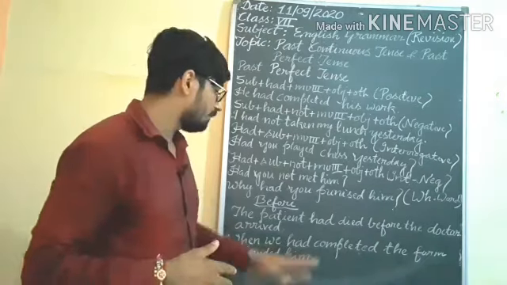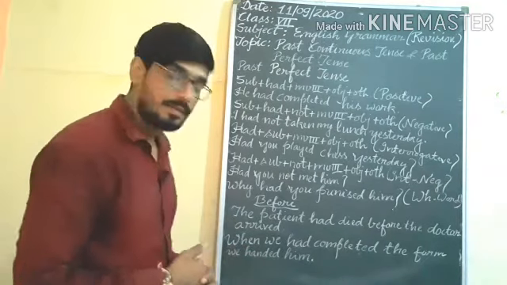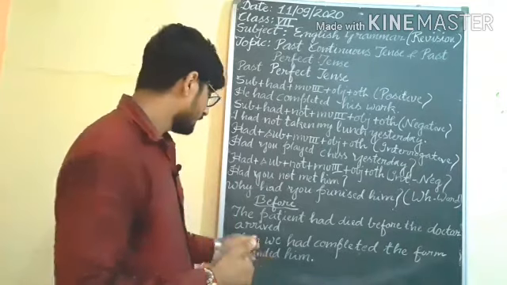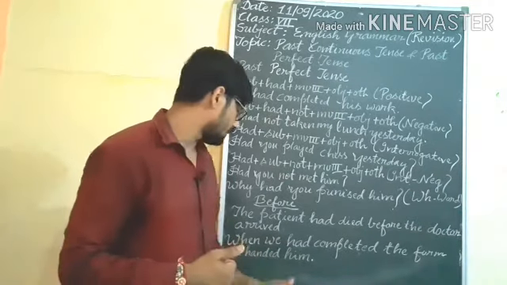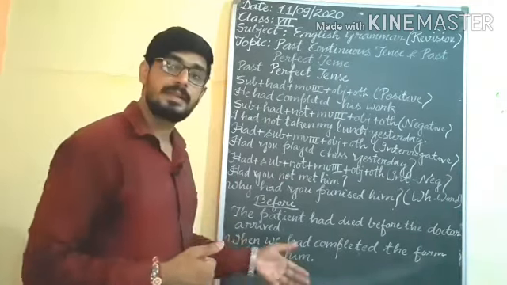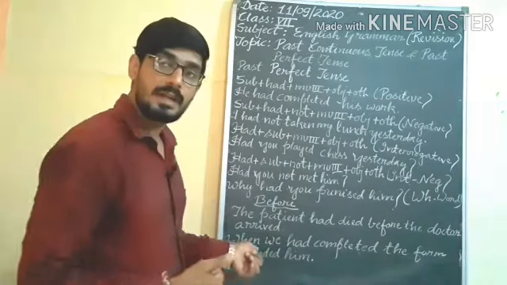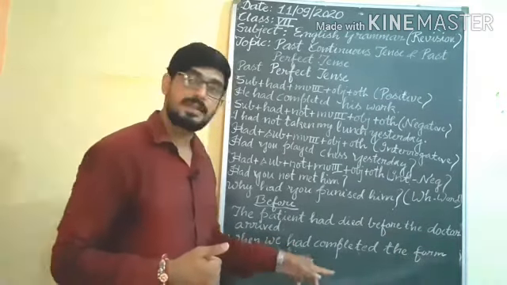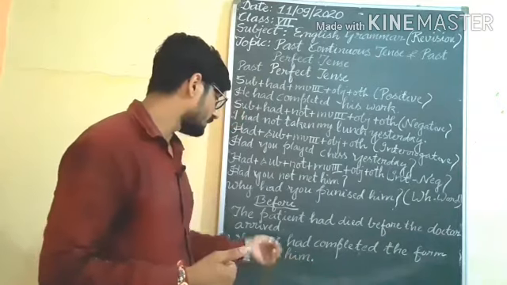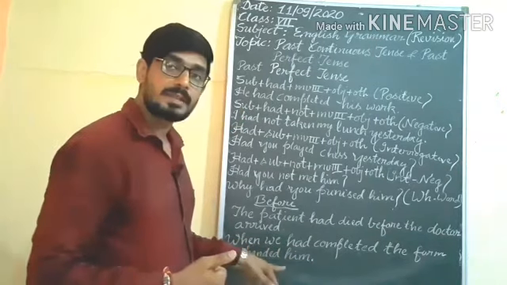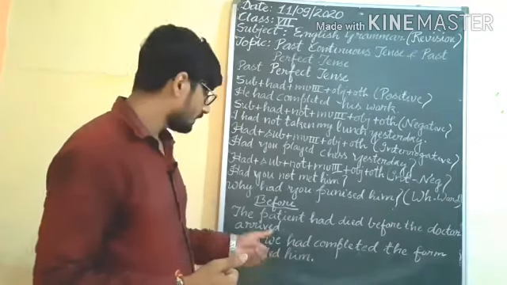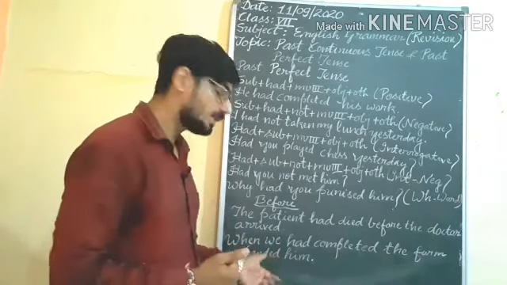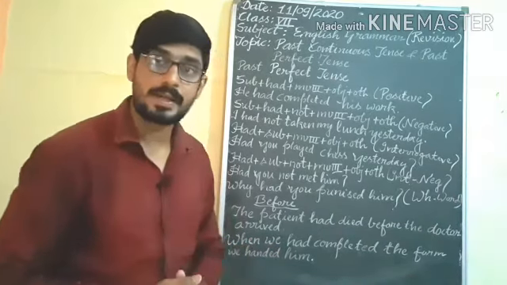When we had completed the form, we handed him. In this way, with the help of when, in this sentence we are getting the action which had completed first. For that action we will use had, and the action which happened afterward, for that action we will use simple past. So I hope that you are understanding all this.